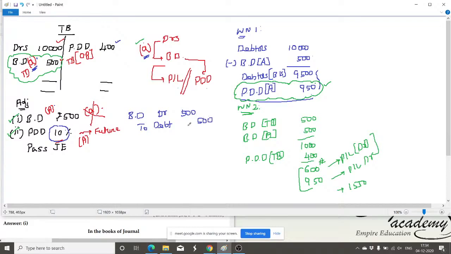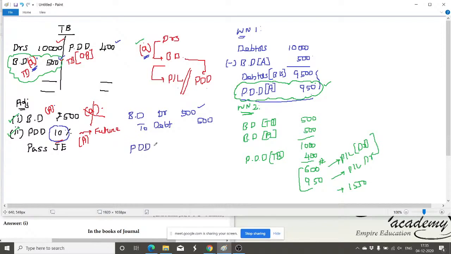Right. And then the bad debt completely, how much bad debt do we have? Newly created 500, existing 500. The journal entry for this already passed, 1000. And these 1000 rupees will now be adjusted in the PDD only. I am going to adjust that in the PDD. So for adjusting that in the PDD, the entry will be